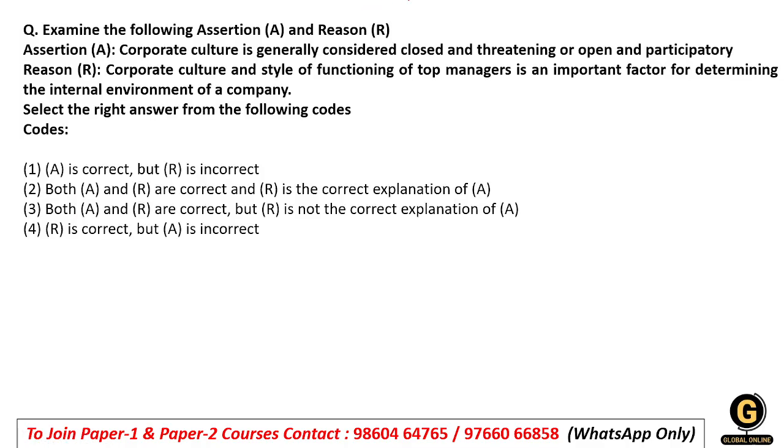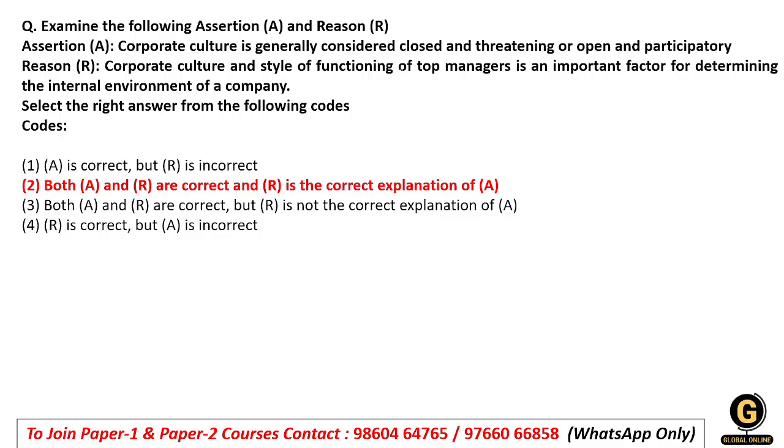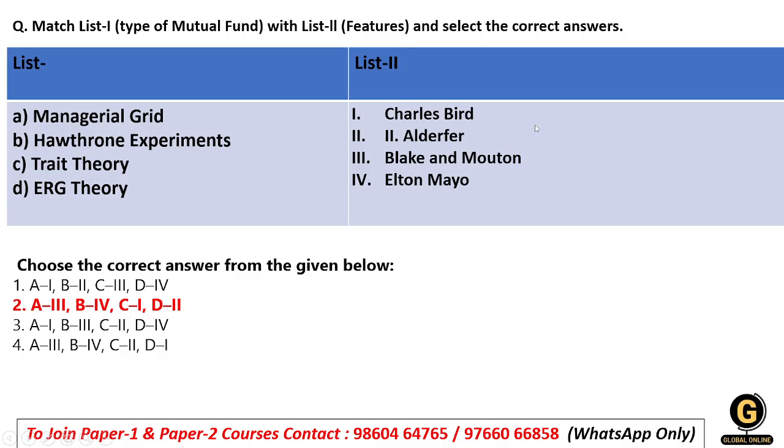Next question. Corporate culture is generally considered as closed and threatening, or open or participatory. It has two types, either an open culture or a closed culture. The reason says corporate culture and style of functioning of top managers is an important factor for determining the internal environment of the company. Top management has a vital role in determining the internal environment of the company. So here the assertion is true, the reason is true, and both are in the same context, so the reason explains the assertion correctly. So option number 2 will be our right answer: both A and R are correct, and R is the correct explanation of A.